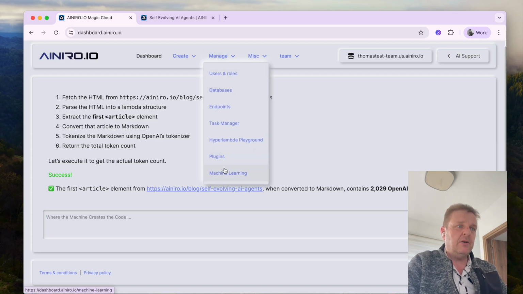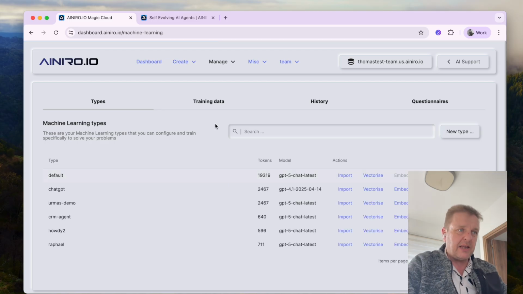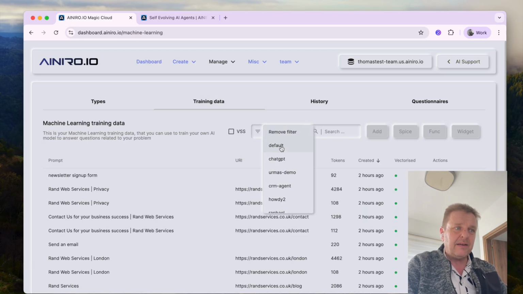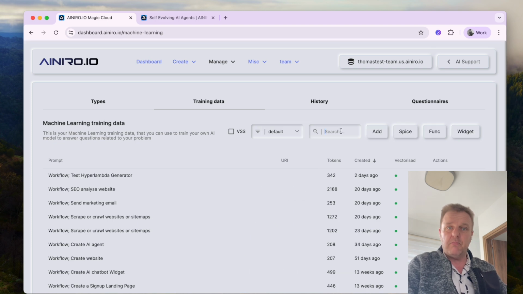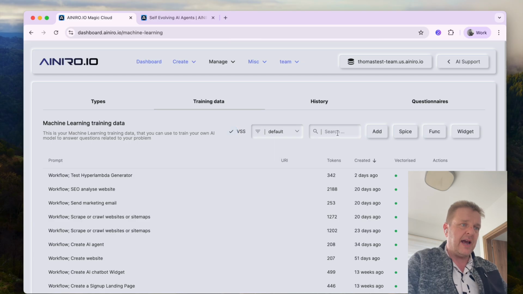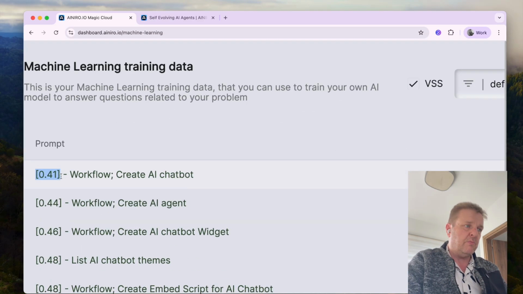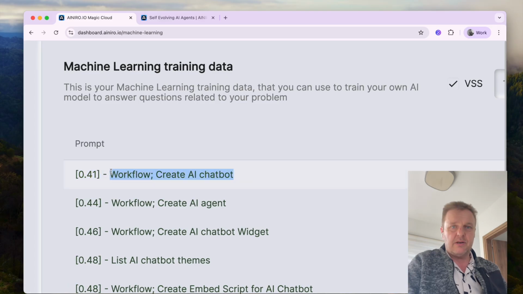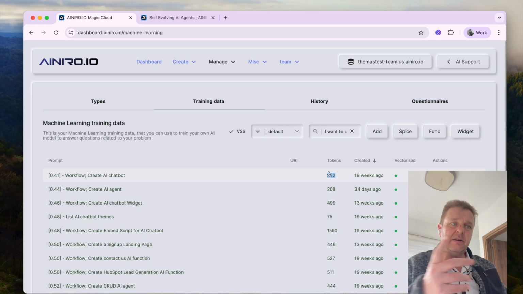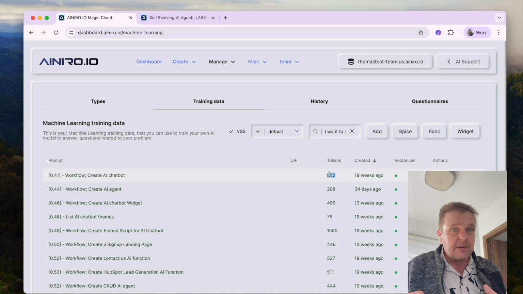Well, because when your RAG, AI agent or chatbot is looking up data, then that thing has a context window, a maximum number of tokens it can deal with as RAG data at the same time. So if I now, for instance, go through this one and I turn on VSS search and I tell it, I want to create an AI chatbot. What this basically does, it does VSS search and it shows me the distance here, 0.41, create AI chatbot. That was obviously its most important hit. However, this one is at 952 tokens, right? Now, if that one was at 5,000 tokens, then I wouldn't have room for all of these below, right?